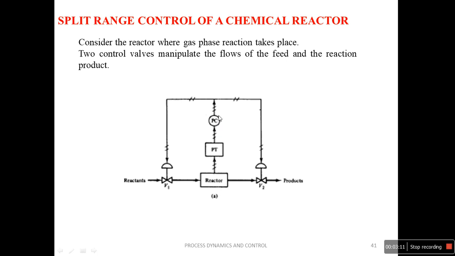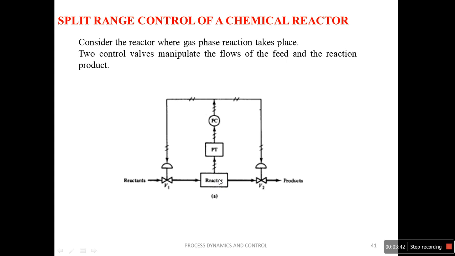As we know, this single control output is split into two manipulated signals. Let us assume that the control output signal corresponding to the desired operation of the reactor is 6 psig. That means we want to maintain the pressure in the reactor at 6 psig.